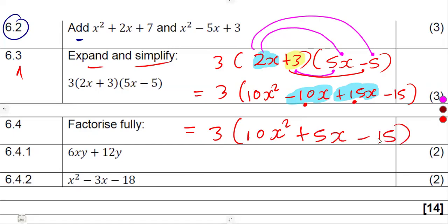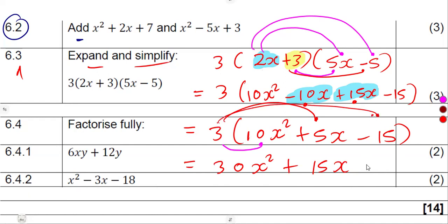Then we can expand by the 3, which is outside. So 3 multiplies everything. We have to distribute by the 3. So 3 times 10, that is 30, so it's going to be 30x squared. 3 times 5 here, that is 15, so it's going to be 15x. 3 and minus 15 at the end here is going to give us minus 45. So this is what you are going to have at the end.